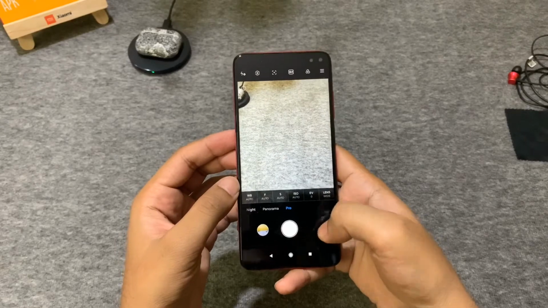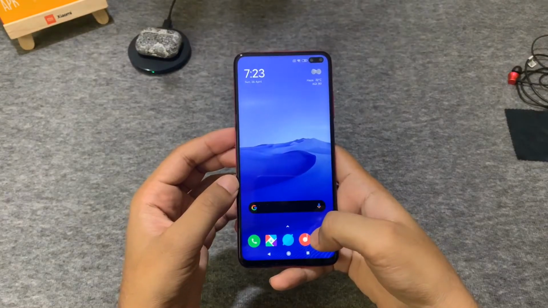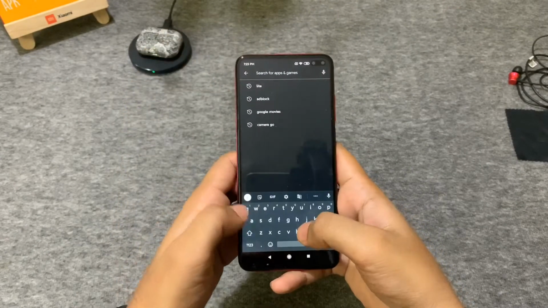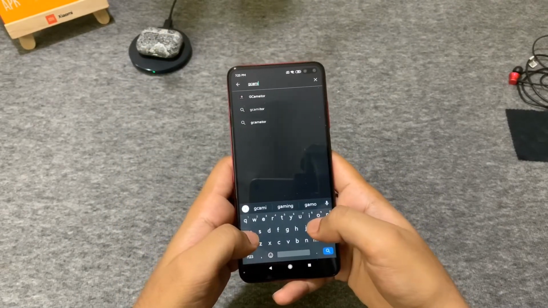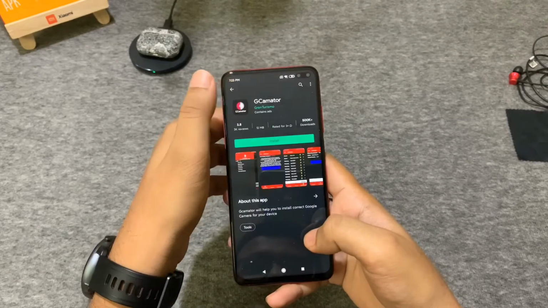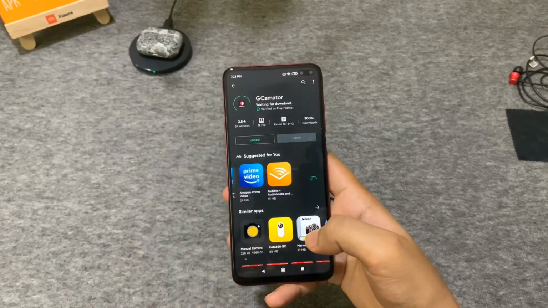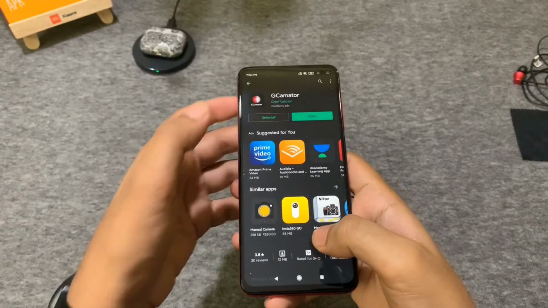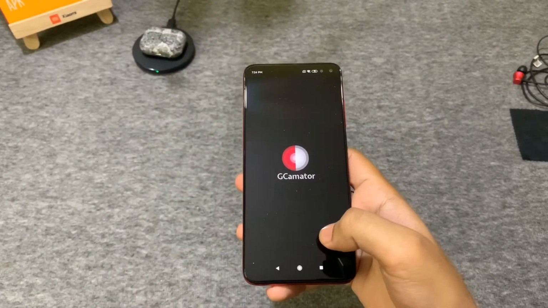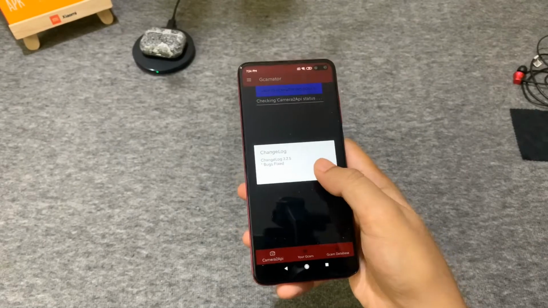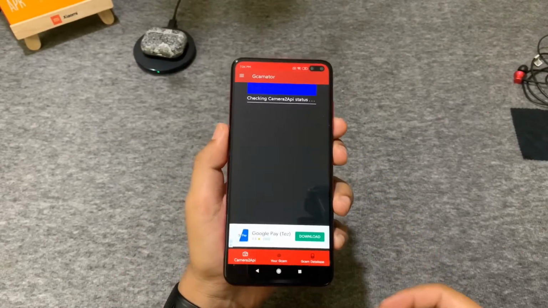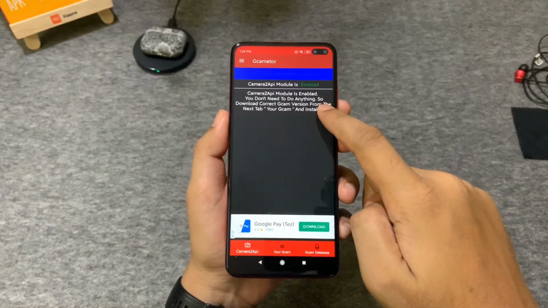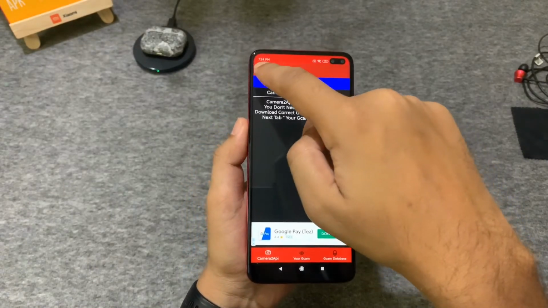So the easiest way to get the perfect GCam for your device is to go to Play Store and download an app called GCameter. This is a very simple app that helps you get the perfect GCam for your Android device. After installing it, just open the app and the first thing you will see is that it will check for Camera2 API support. As you can see, this device supports it and it will be very easy to download GCam for this device.